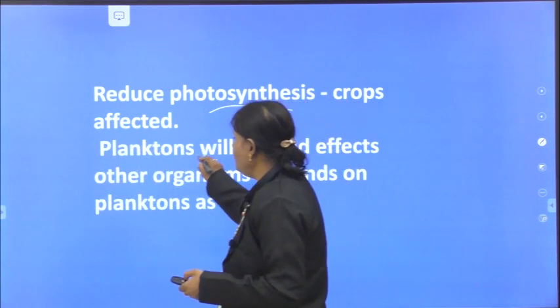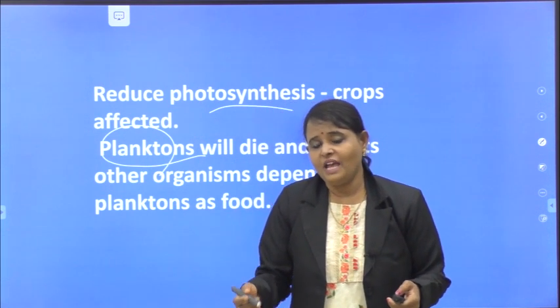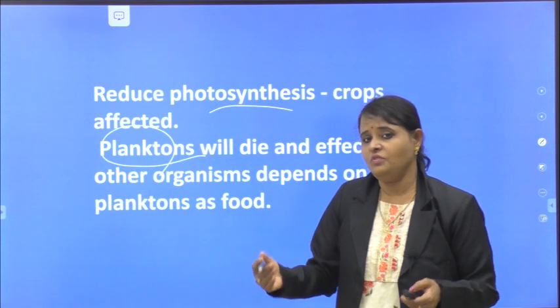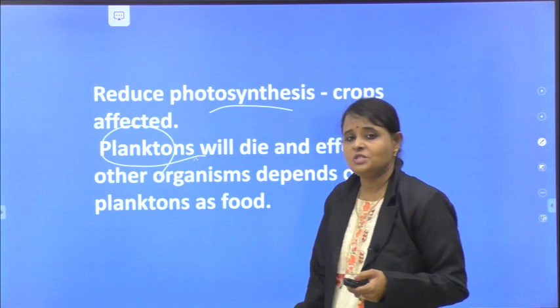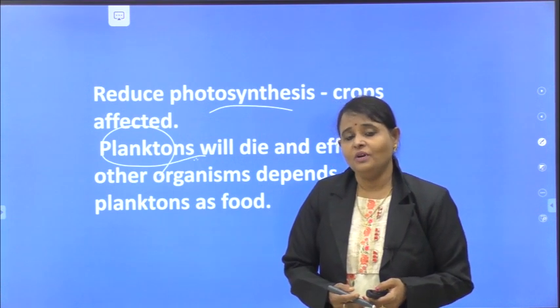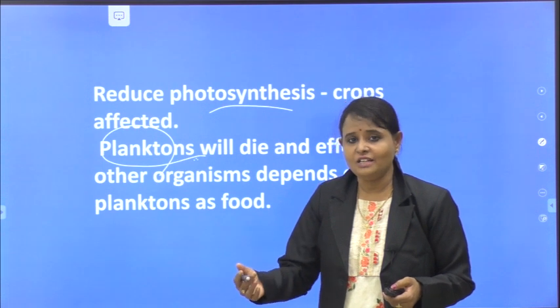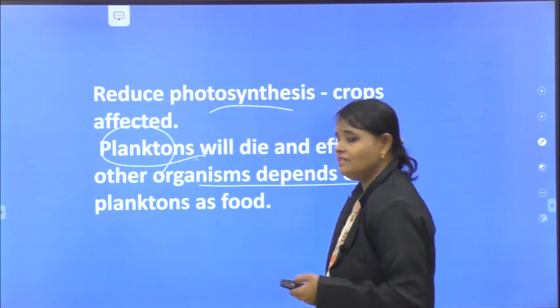Planktons. What did I tell you about planktons? Free floating masses of plants or organisms. They will die due to this heat, due to these UV radiations. Planktons are the food for a number of living organisms. I already discussed, if planktons die, other organisms which eat planktons get affected. Right?